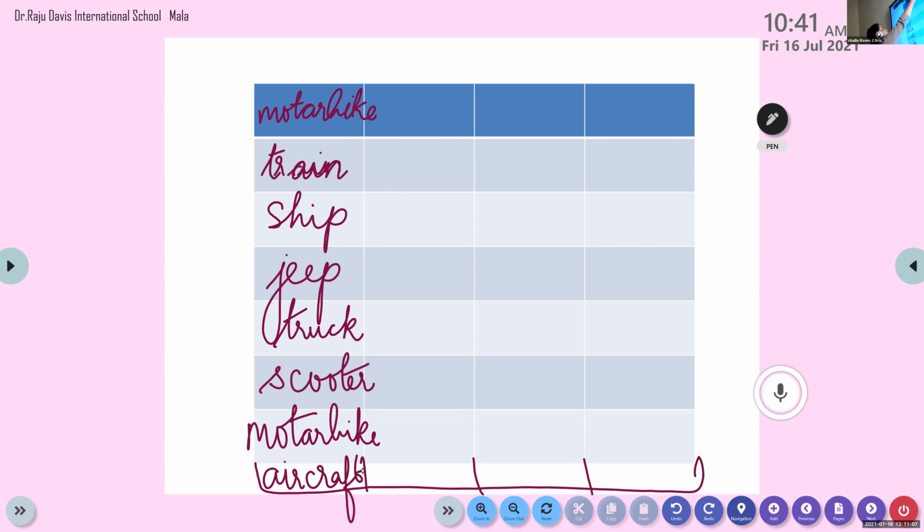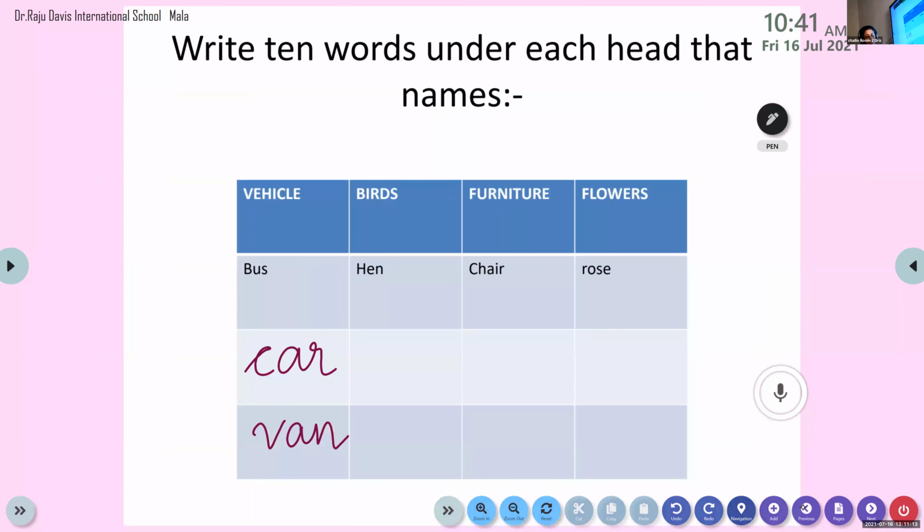Now let's move on to names of birds. Already the boys are finished. Now let's move on to the girls. Girls, are you ready? Can we do this exercise? Yes. So Daksha, come on.